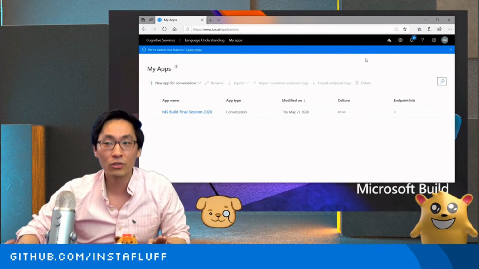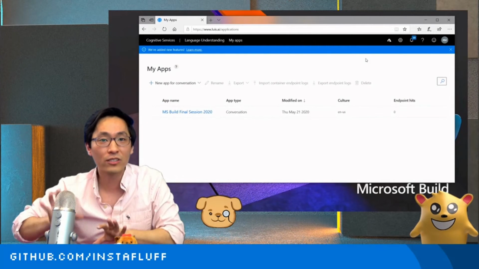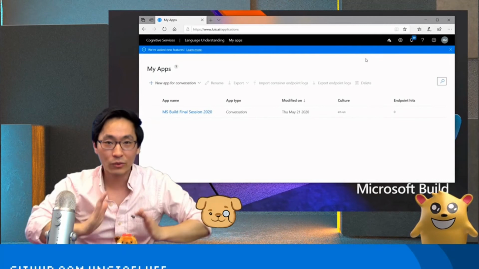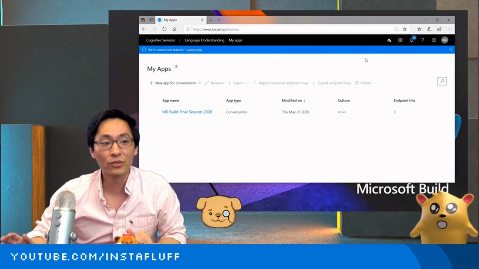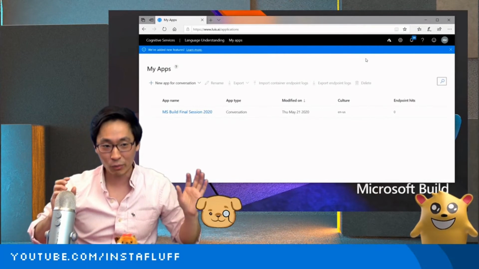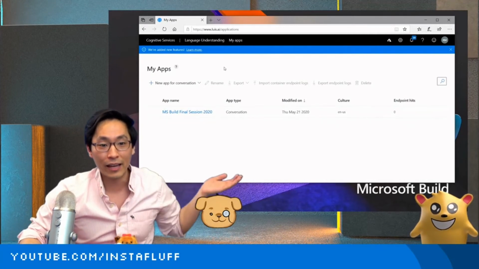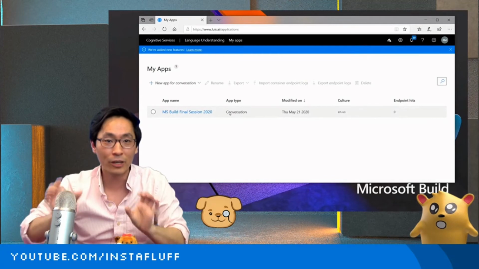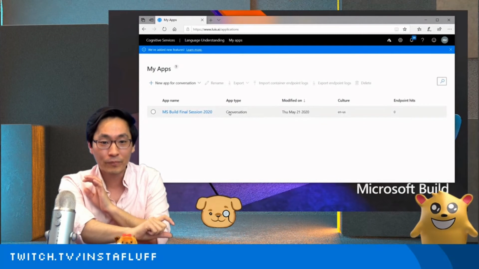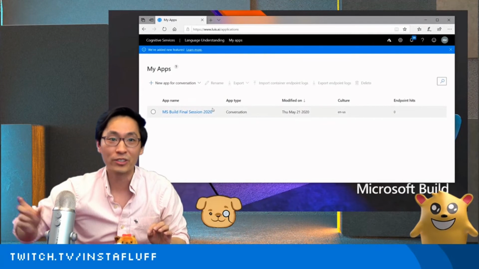You might also want to do that if you want something that can understand multiple parts of a sentence. Our example sentences were about weather and about food, but what if we want to know about the weather and food in a single sentence? Then create a Luis app that recognizes them as separate entities, and then put the result of that back through another Luis app that understands a food order versus a weather app.